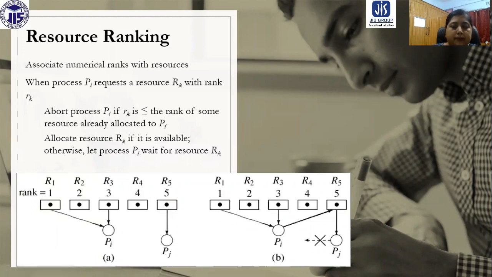It is possible. Now, allocate resource RK if it is available. That means in this case, you can see in this example, PI is requesting R5.